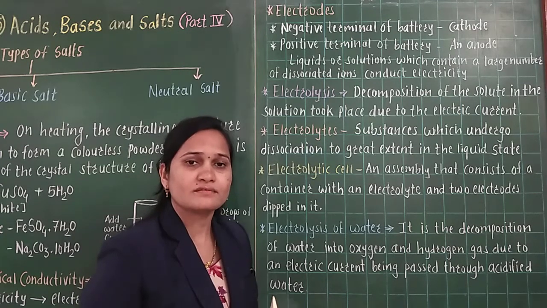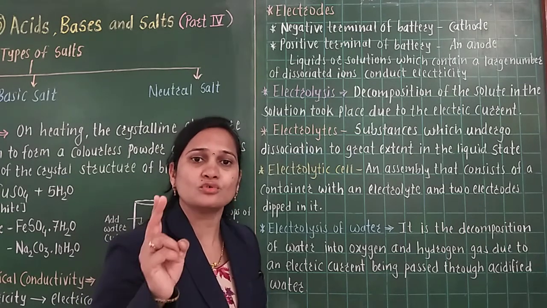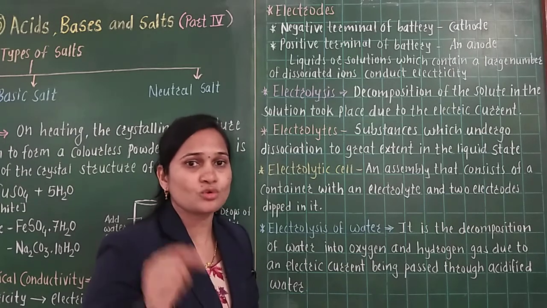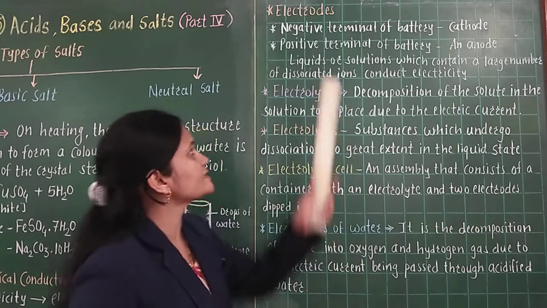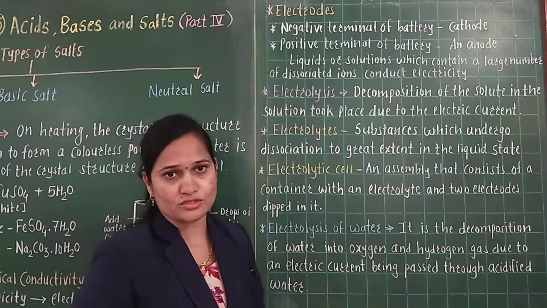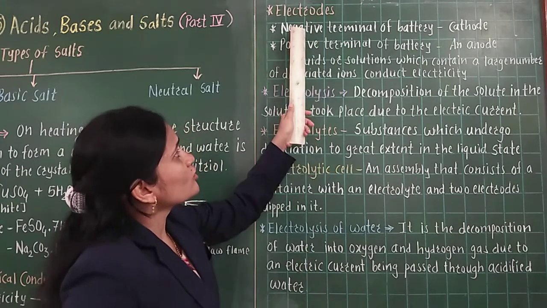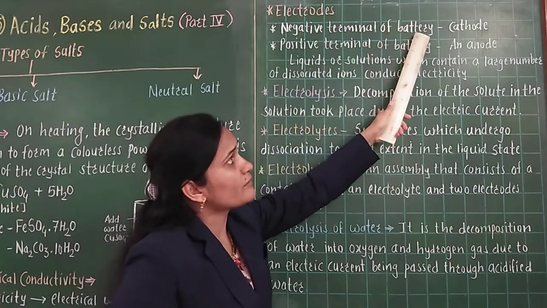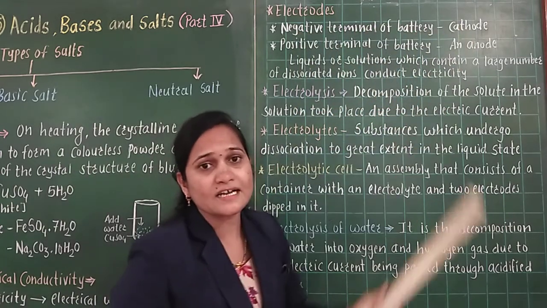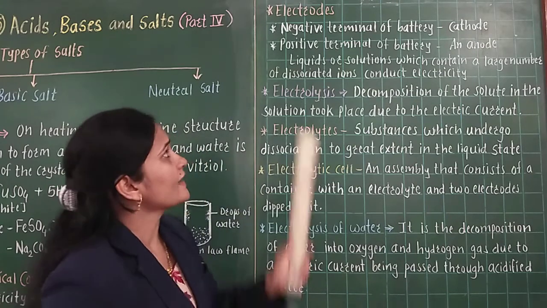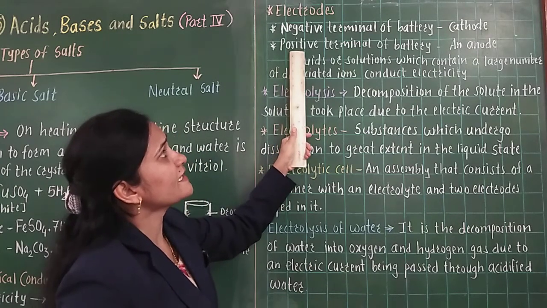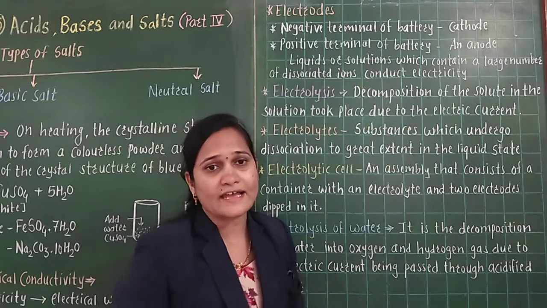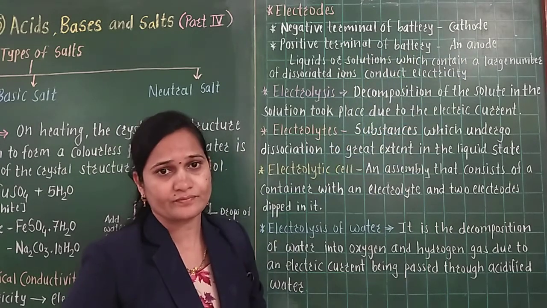Electrodes are whatever two rods, wires or plates are inserted into the solution or liquid. The electrode at the negative terminal of the battery is called the cathode, and the electrode at the positive terminal of the battery is called the anode.